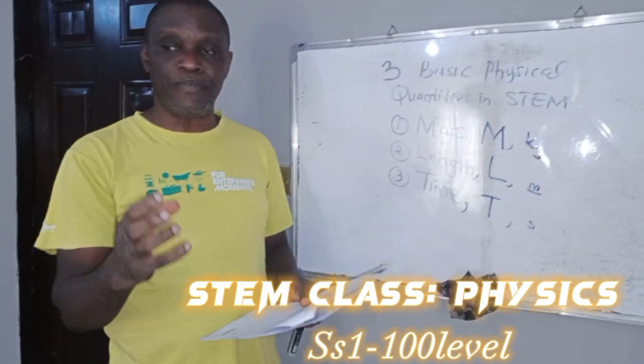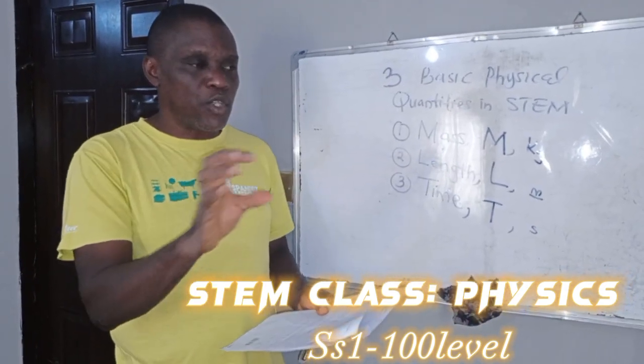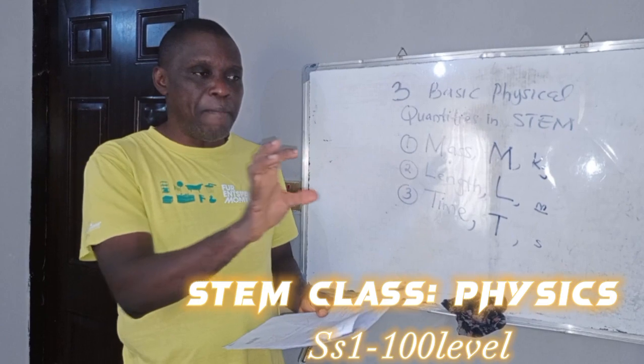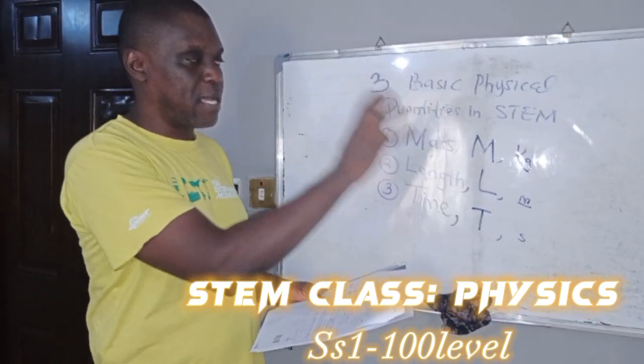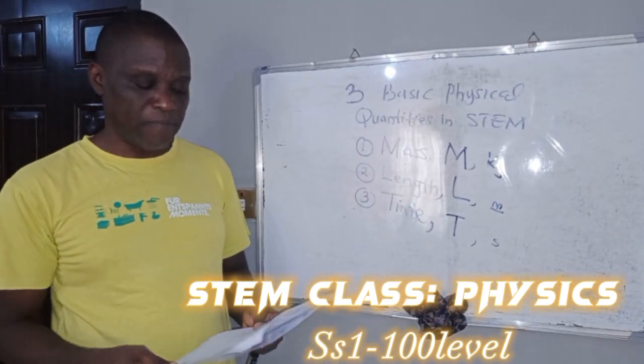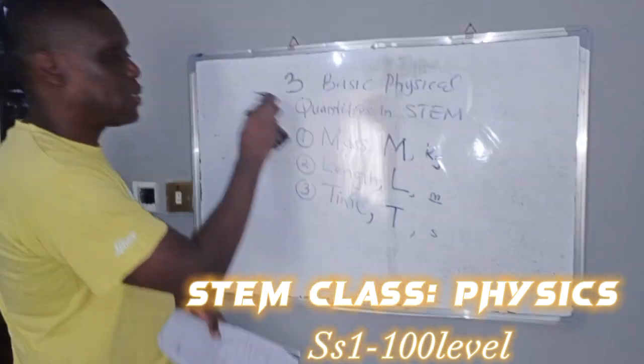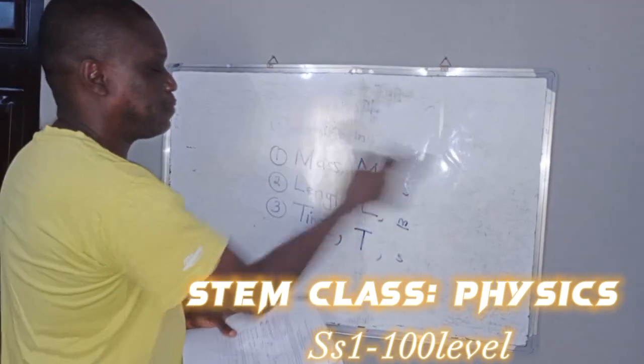Like I said earlier, any equation must conform to a balance in line with these three physical quantities, their dimensions in particular. So there's what we call dimensional analysis.